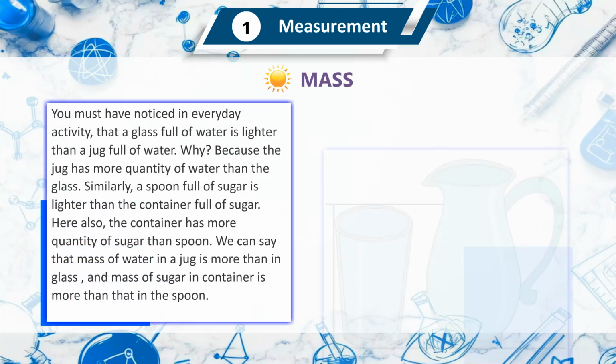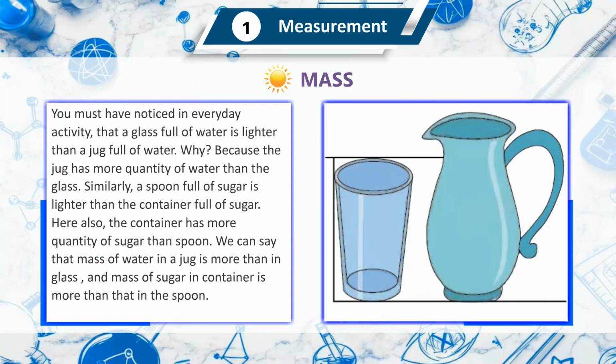Mass. You may have noticed in everyday activity that a glass full of water is lighter than a jug full of water. Why? Because the jug has more quantity of water than the glass. Similarly, a spoonful of sugar is lighter than the container full of sugar. Here also, the container has more quantity of sugar than the spoon.